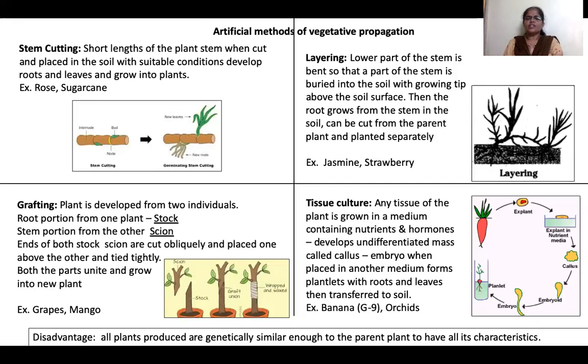They can't withstand extreme climatic conditions because there is no variation in genetics. This is the main disadvantage of vegetative propagation or asexual reproduction. Okay, these are the artificial methods of vegetative reproduction in plants.